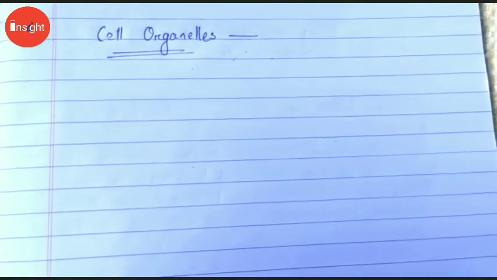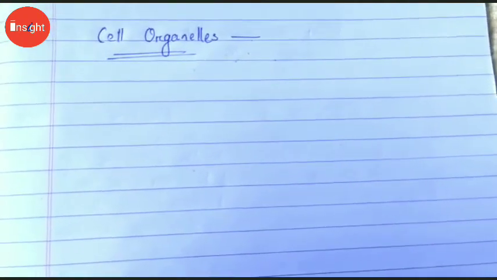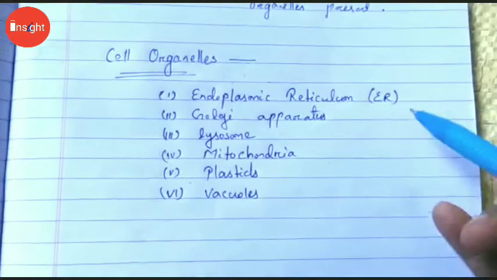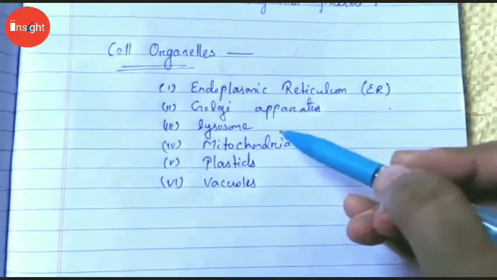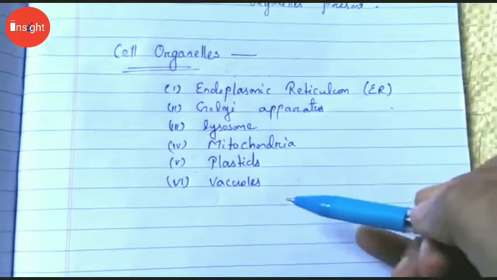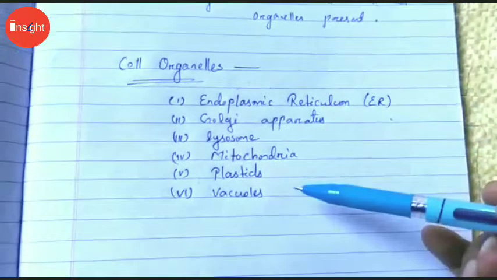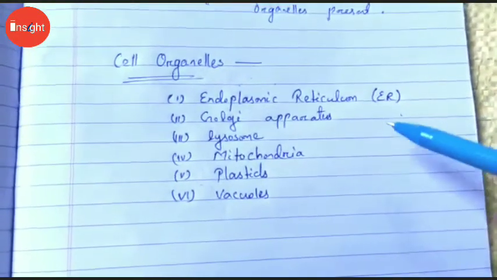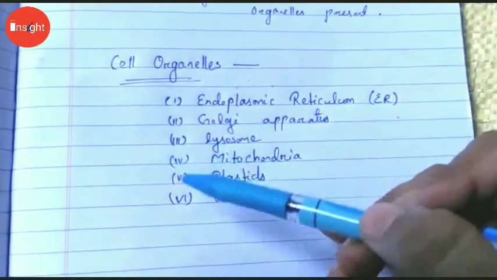We have different types of cell organelles. For example, endoplasmic reticulum, Golgi apparatus, lysosome, mitochondria, plastids and vacuoles. They are very important because they carry out some crucial functions in the cell. So now we will discuss the function of each cell organelle in detail.